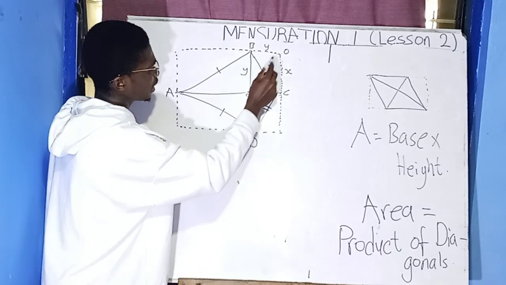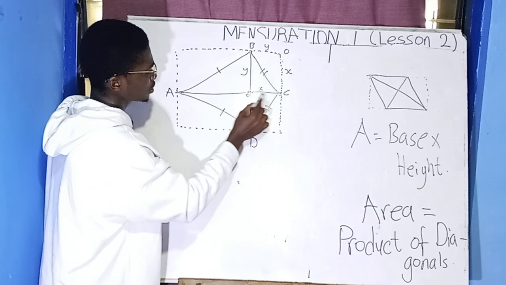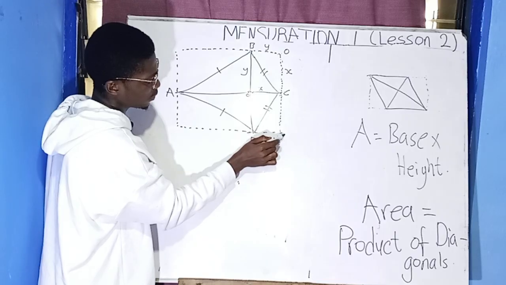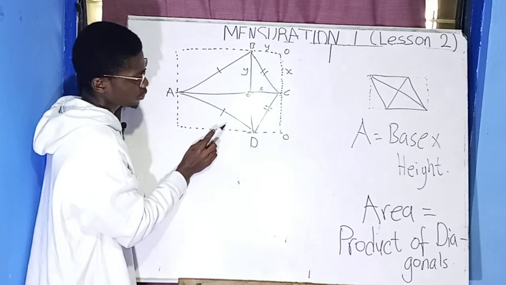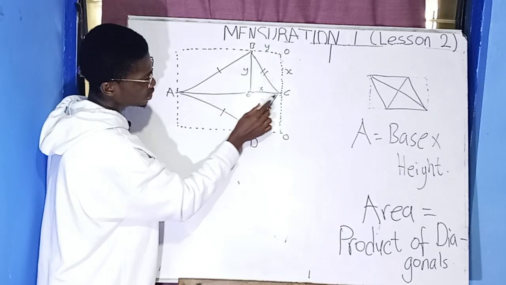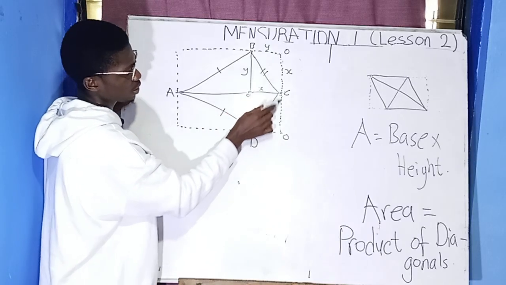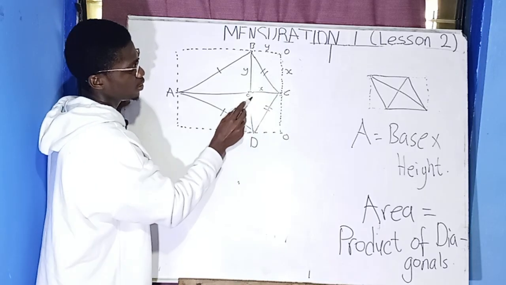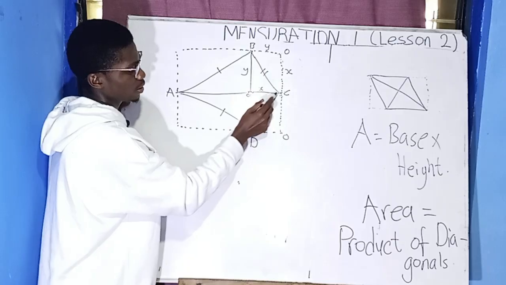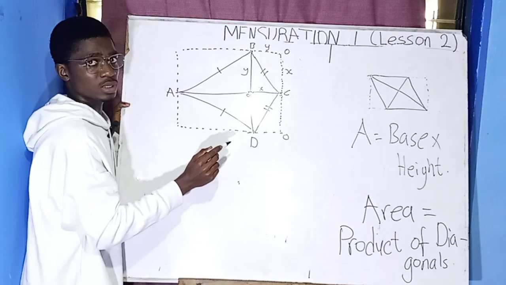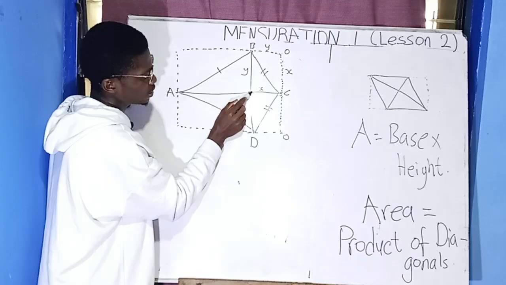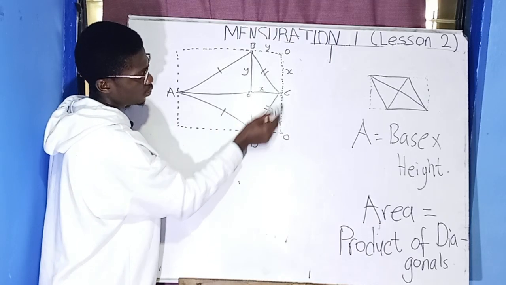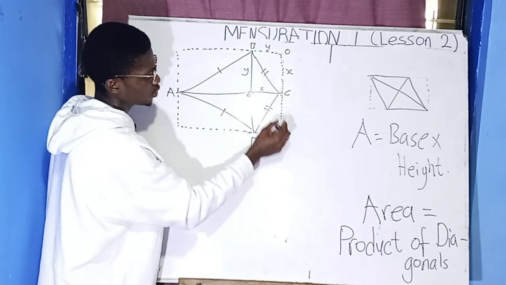Okay, so with this side, since this is X here, let's look at this side. You raise this side and it will come here. So here is also going to be O. So this OC here is the same as this OC here. The diagram is not drawn to scale, so that is why you can see that this side is a bit shorter than this one. So when you raise this side to come here, the distance OC here is the same as the OC here. So here is also going to be X.